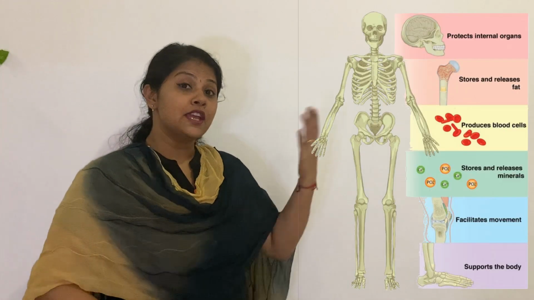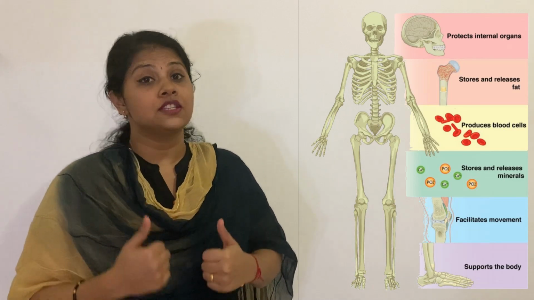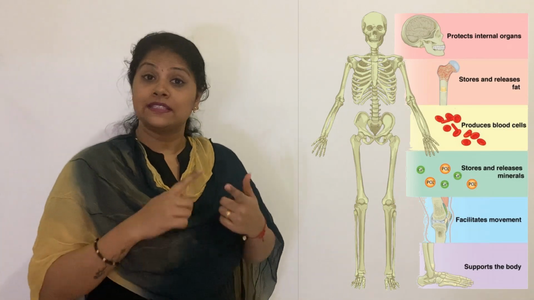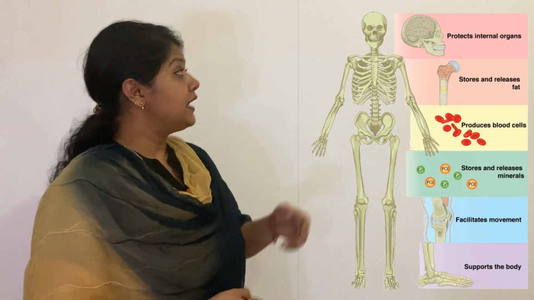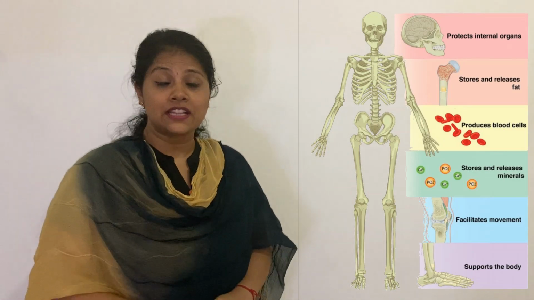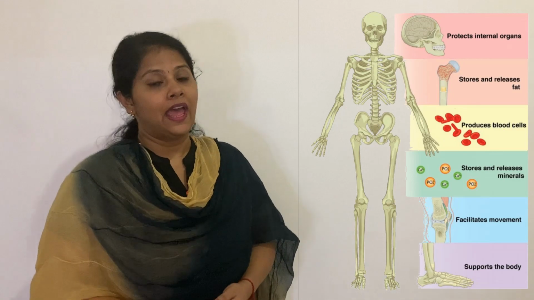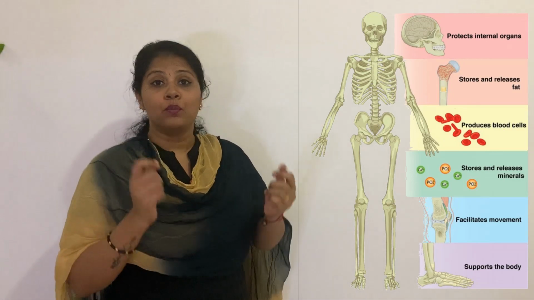So before we learn about each part of the skeletal system in detail, do you know what the functions of the skeletal system are? Yes, as I told you before, the skeletal system gives shape and support to our body. The second one, it helps us to move. Third, it protects the delicate organs inside our body. The skeletal system protects our internal organs, and there is bone marrow inside the bones.